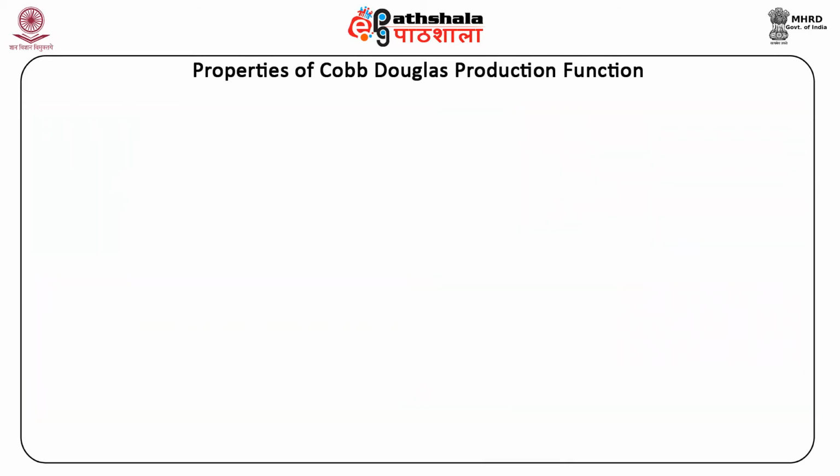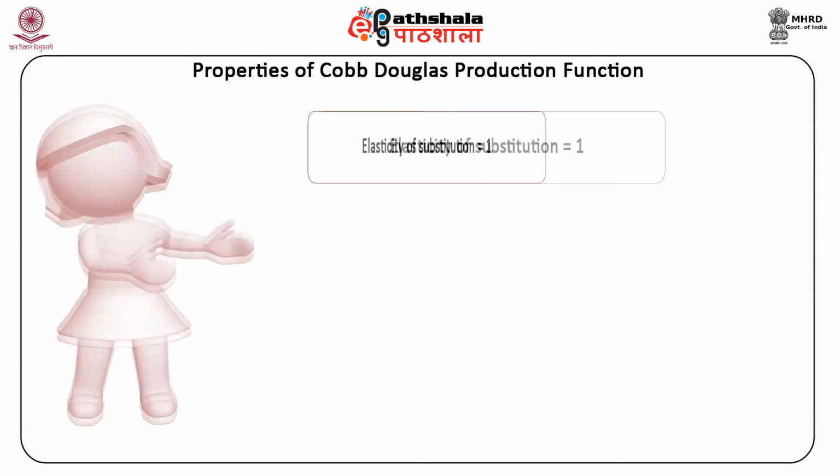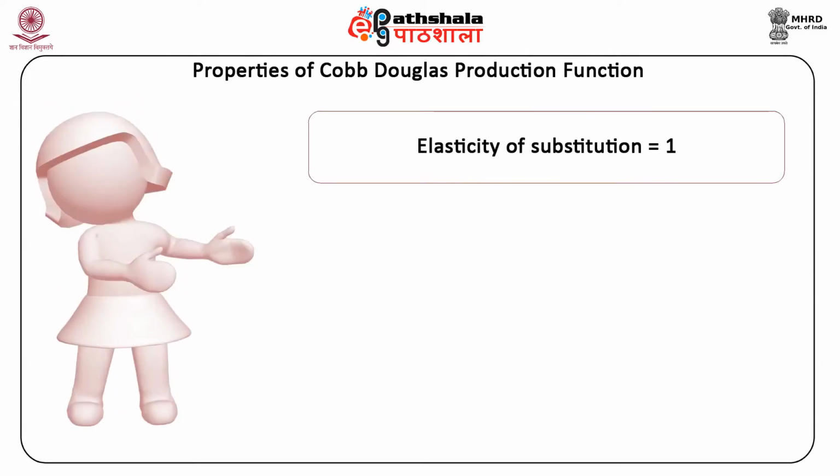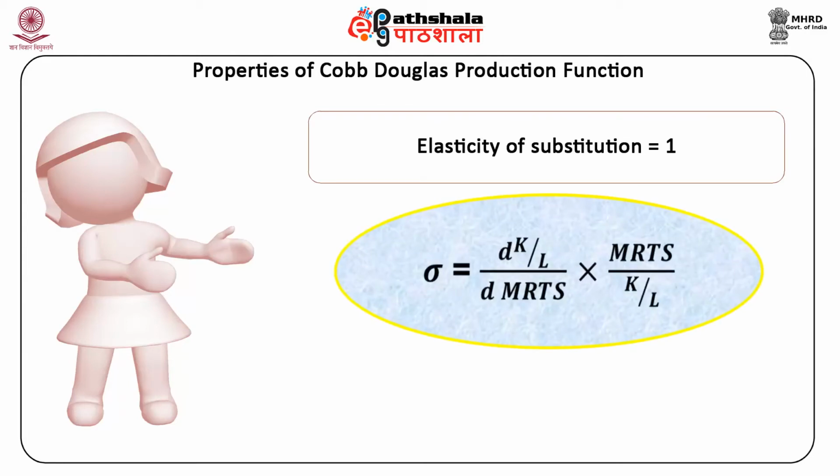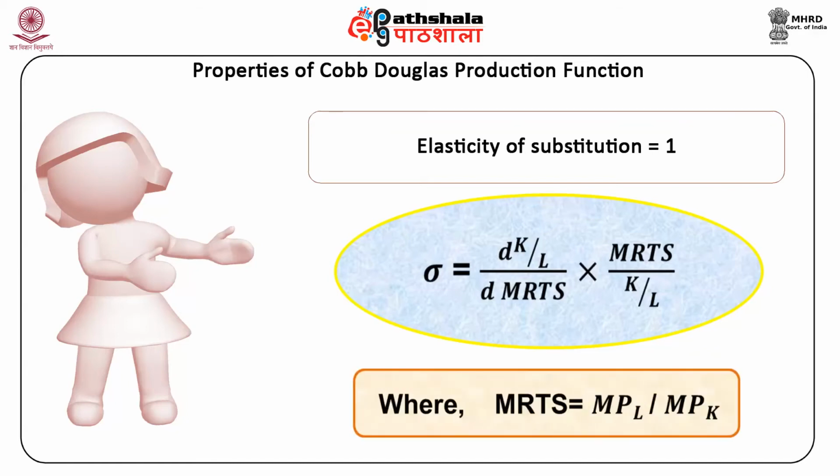The next property is that the Cobb-Douglas production function has elasticity of substitution equal to unity. Sigma is equal to d(K/L)/d(MRTS) times MRTS/(K/L), where MRTS is equal to MPL upon MPK.